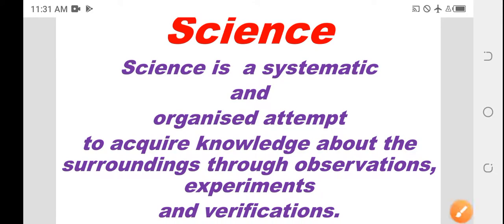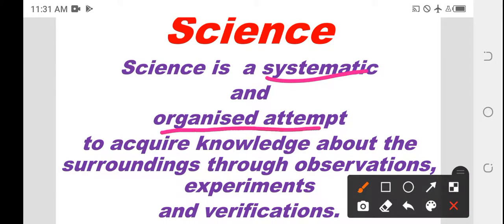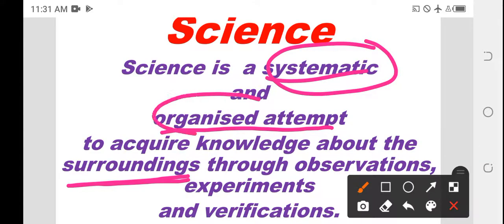What is science? Science is a systematic and organized attempt for what? To acquire knowledge about the surroundings. Our surroundings knowledge we are gaining in a systematic and organized manner. How? Through observations, through experiments, through verifications. So this is about science. Science is a systematic and organized attempt to acquire knowledge about the surroundings through observations, experiments, and verifications.